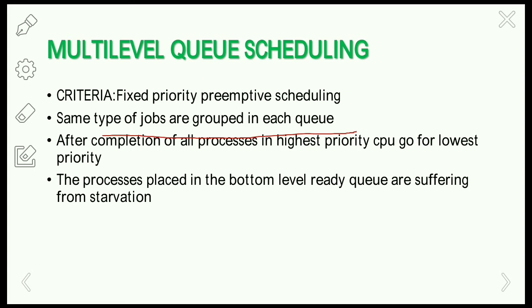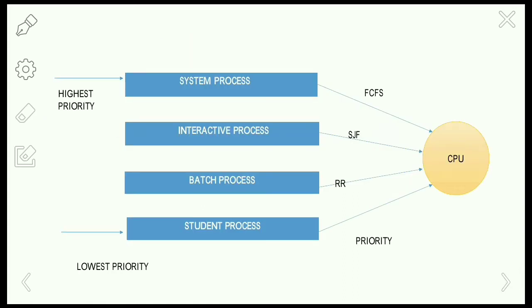So here the criteria is fixed priority preemptive scheduling. All the ready queues in the multi-level queue scheduling algorithm will run on the fixed priority preemptive scheduling algorithm. Preemptive means there will be some interruptions while executing a process. That means there will be some context switching between the processes. Okay, so let us see the diagram here.